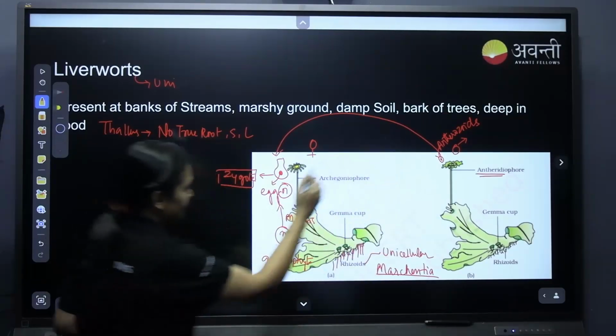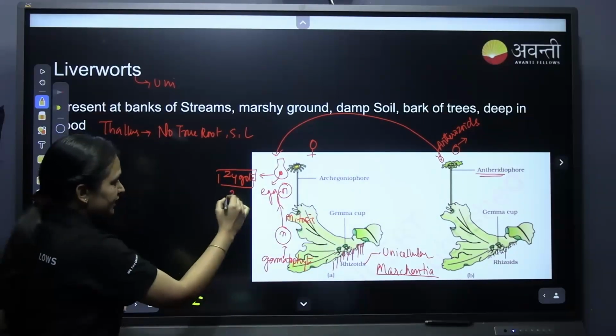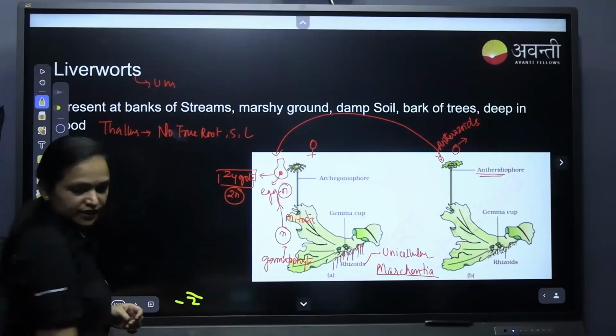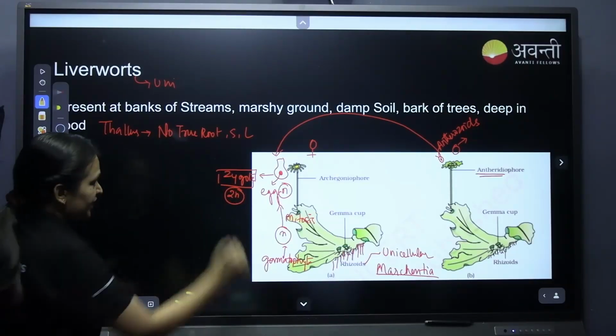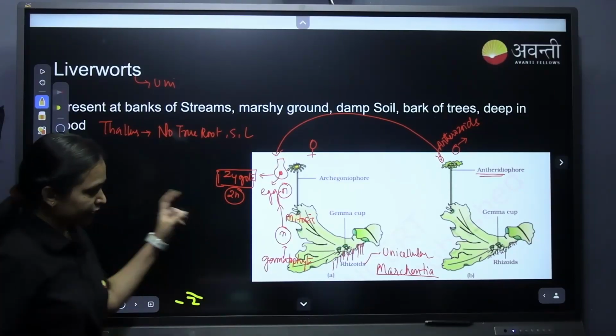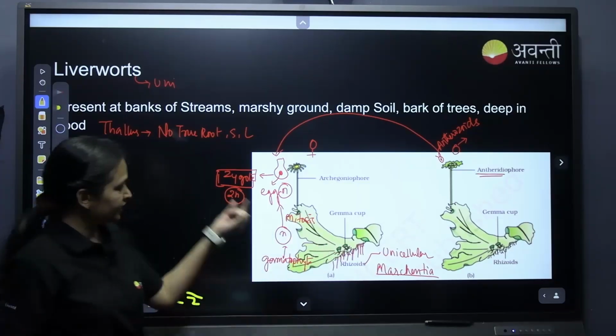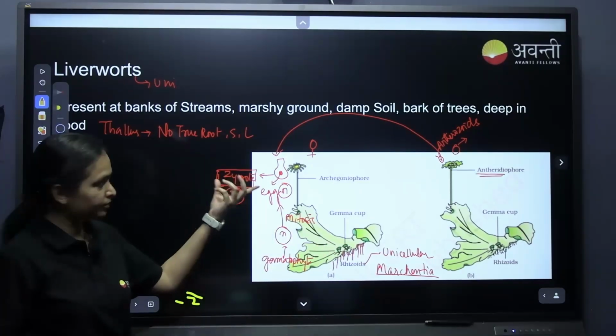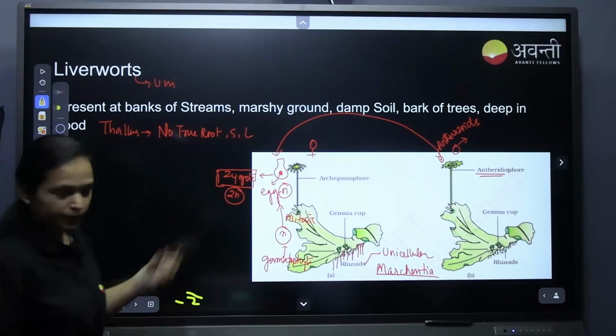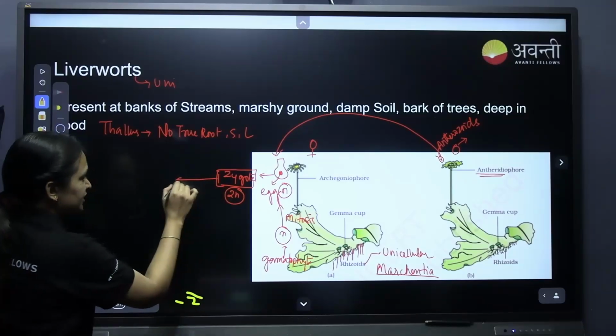Here also the same. Now the zygote is diploid, as after the fertilization it has become diploid. For it to become the next gametophyte, will it undergo meiosis immediately? No, it doesn't undergo meiosis immediately.